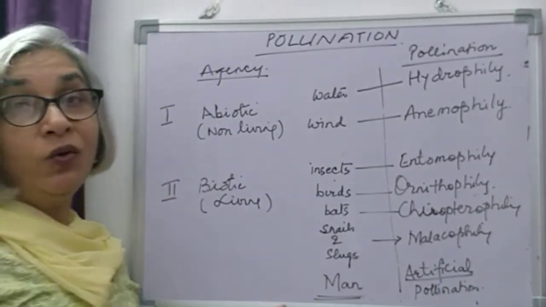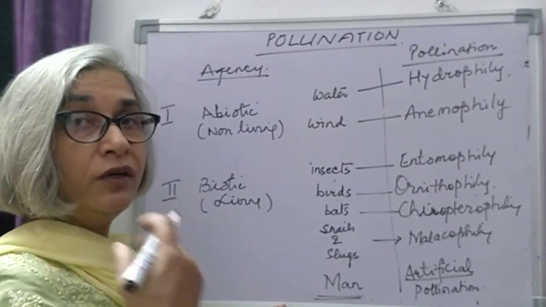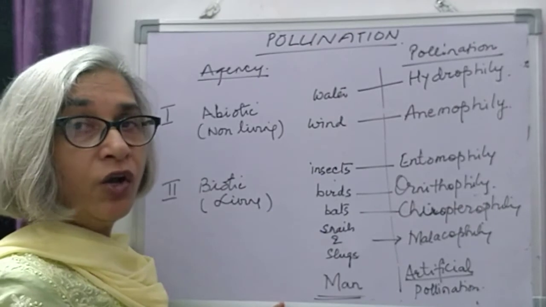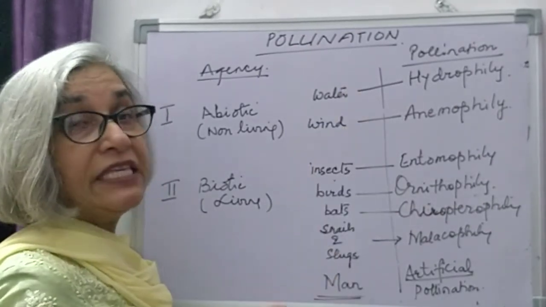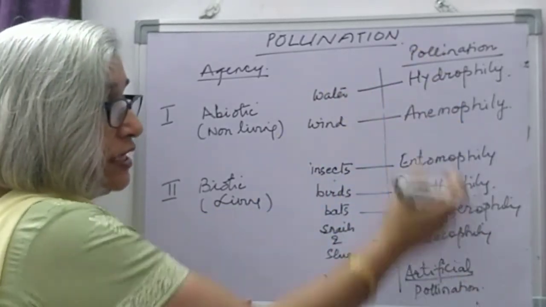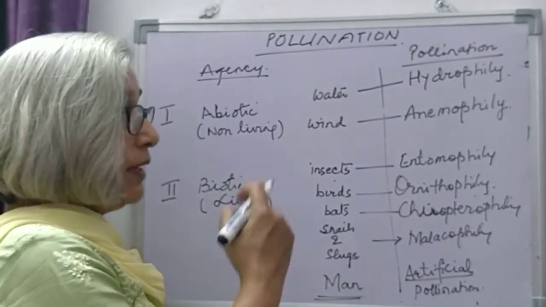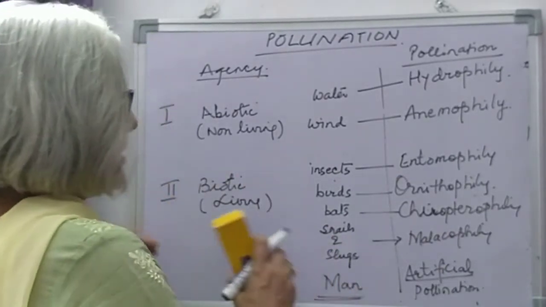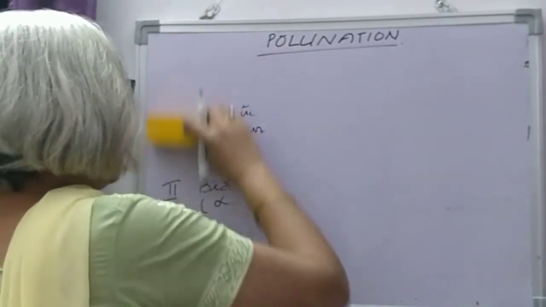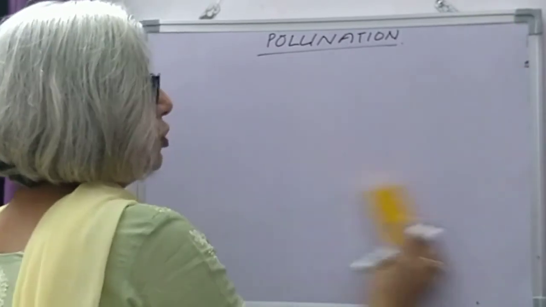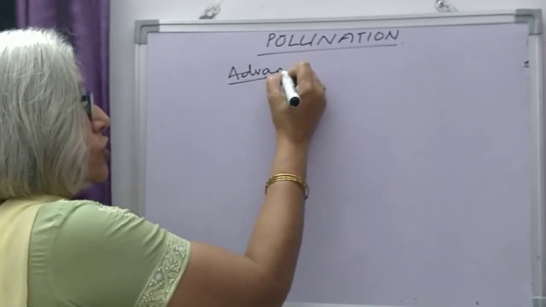So this is how pollen are transferred from anther to stigma of another flower on another plant of the same species by different kinds of agencies. We will be going into details of these kinds of pollination one by one. But before I start this, we will discuss the advantages and disadvantages of cross-pollination.